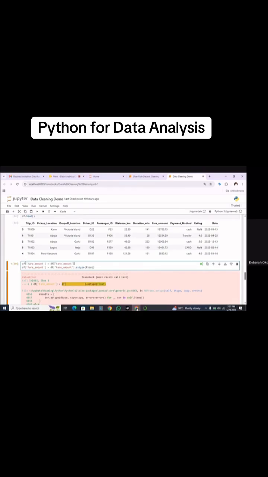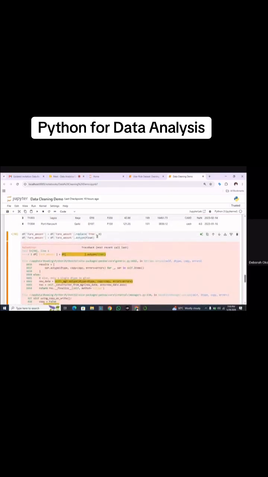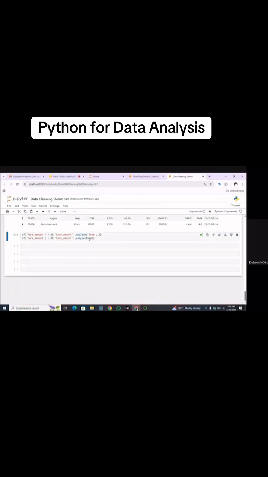Default dot replace free with 0. Let me check if the spelling is correct. So this would mean that any 0 value in this column will automatically be seen as a free ride. So 0 is a valid value in this column.